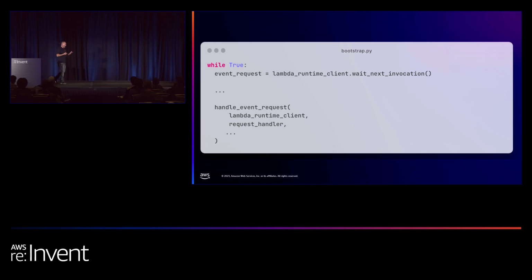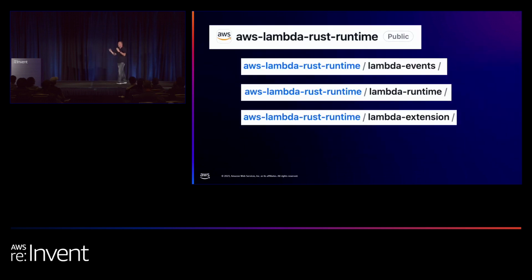It means that you have to implement your own runtime for Rust. Sounds like a lot of work. It is, but thankfully, you don't have to write it. So again, the AWS team did really wonderful work in writing a runtime for Rust as a crate. Again, you can use the crate in your own code.